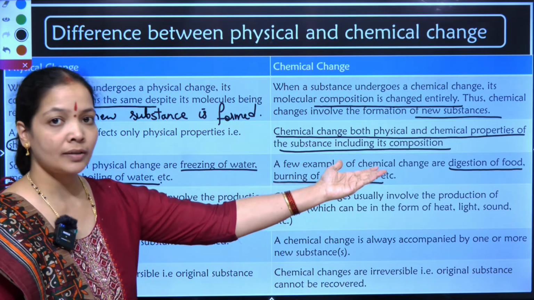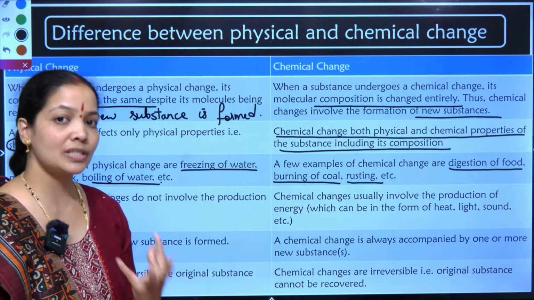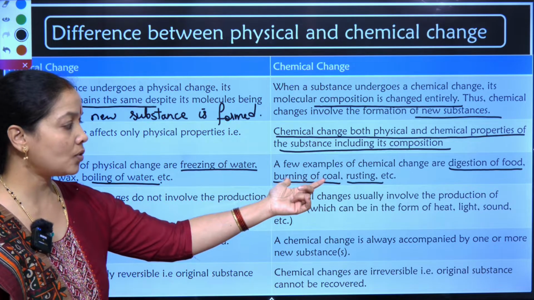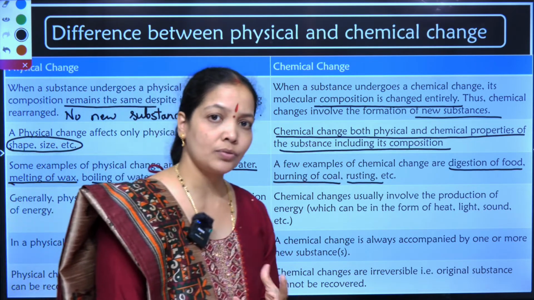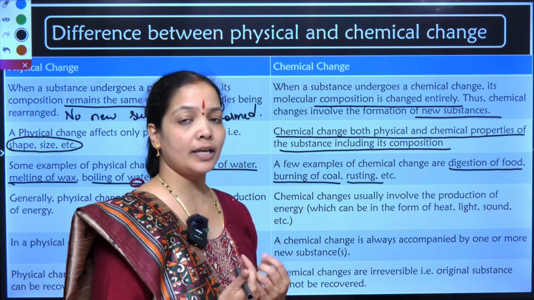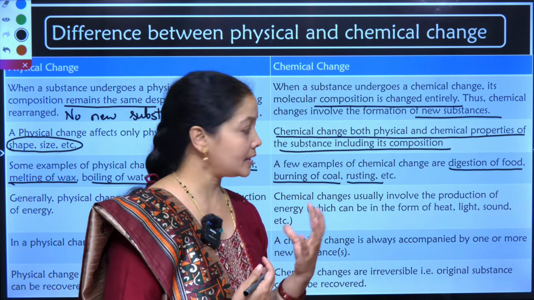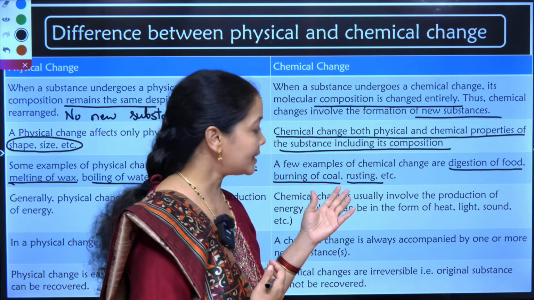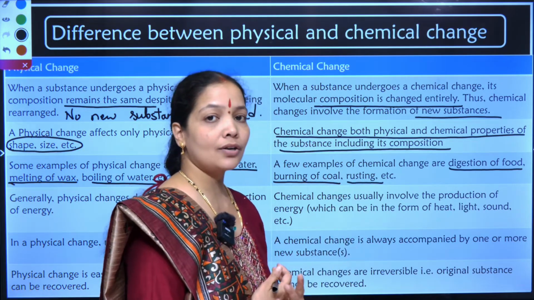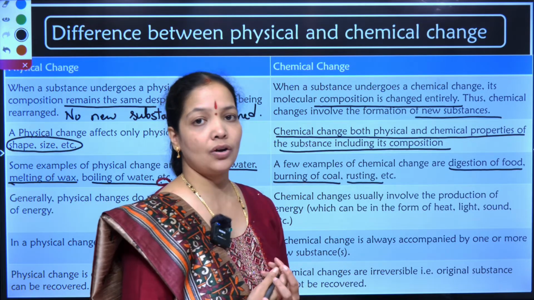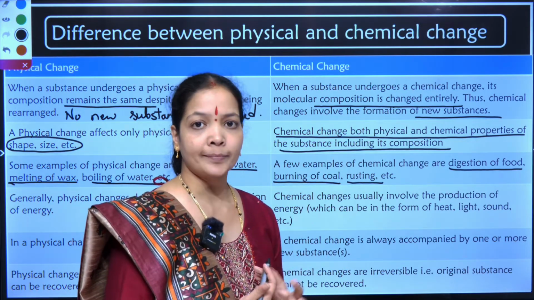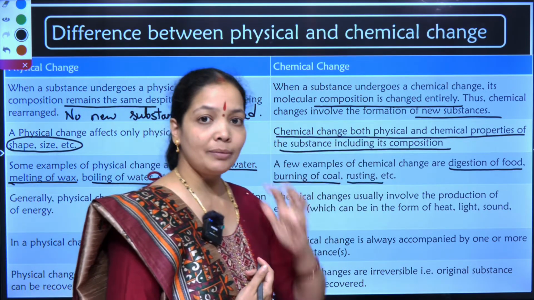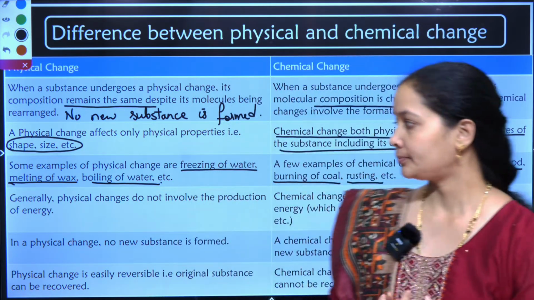In the same way, digestion, because after I digest my food, there is a new substance formed, energy is released, ATPs are released. In the same way, in burning of coal, the coal is turning reddish brown and then, after the production of heat, the coal is turning to ashes. So, burning of coal is also a chemical change. Rusting, we normally know, occurs when iron articles are not painted and are kept in moist conditions or exposed to the atmosphere. Therefore, digestion of food, burning of coal and rusting will be considered chemical changes.